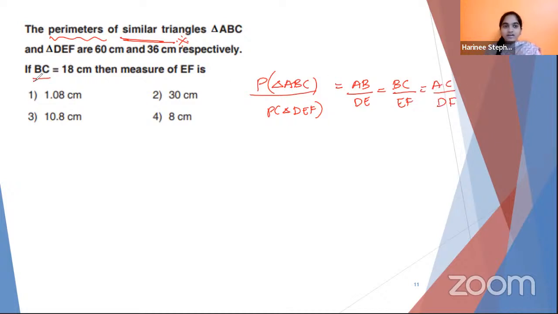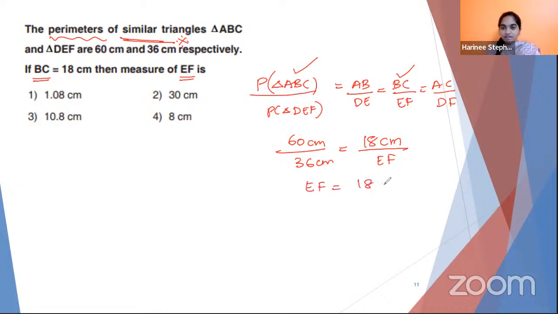Here we are relating only BC and EF, so take the first and third relation and equate them. We get 60 centimeter upon 36 centimeter is equal to BC, given as 18 centimeter, divided by EF. You just need to transpose and find the final answer.